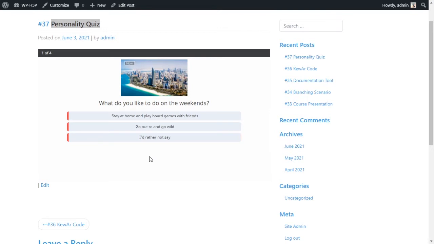You can add as many questions. We have 4 questions, but you can add as many questions, as many answers as well. I've just put 3 options for each question, but you can add as many options for the questions, and you can add as many personalities as you want to be associated with the questions and the answers. I've only added 3 personalities.